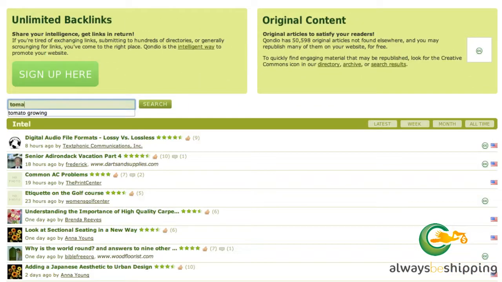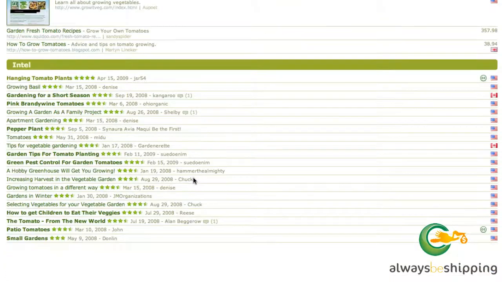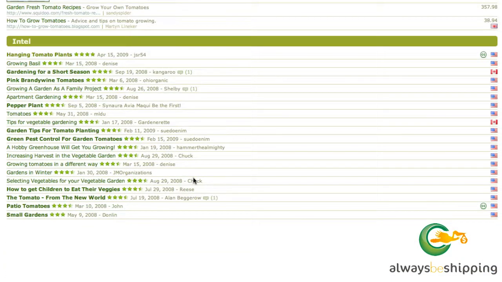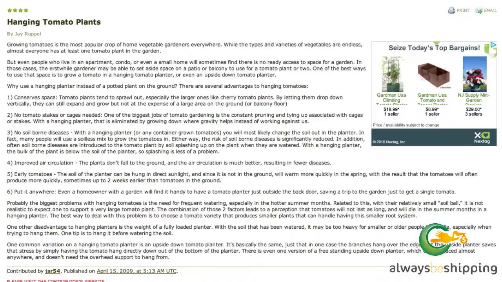So let's search for tomato growing, and we'll find an article in here that would work for our tomato growing website. So here's a list of some other sites, and I believe that these are people's sites who belong to the KwonDo network. But then down here in the Intel section is where you'll actually find the articles that are on KwonDo. We're looking for the Creative Commons licensed content, and this first one does have that, so we'll take a look at the article and see if it is of high enough quality to publish.